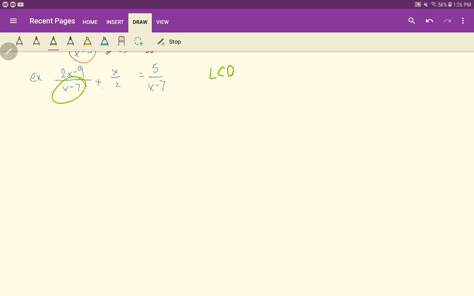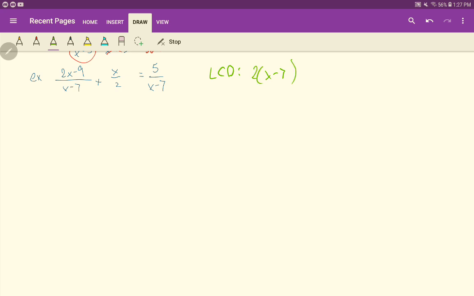So I can see 3 denominators here. I need to find the least common denominator for all 3 simultaneously. Both of these already have an x minus 7. So this one right here is missing an x minus 7. So the LCD is going to have an x minus 7 in it. But you can see also that this denominator has a 2. So we're also going to need a 2 in our common denominator for it to match. There we go.